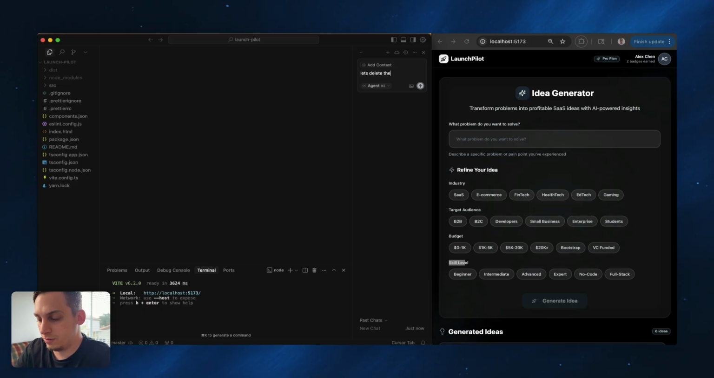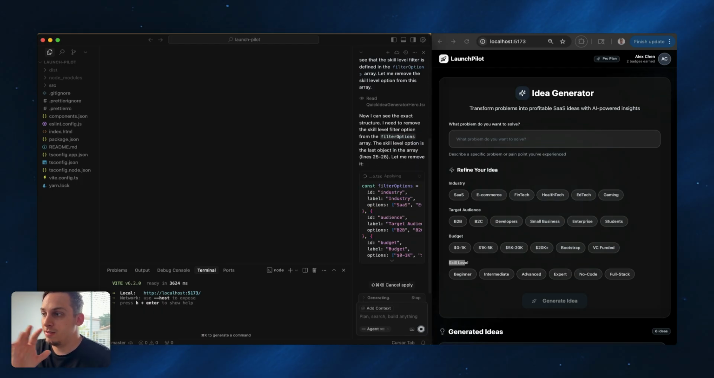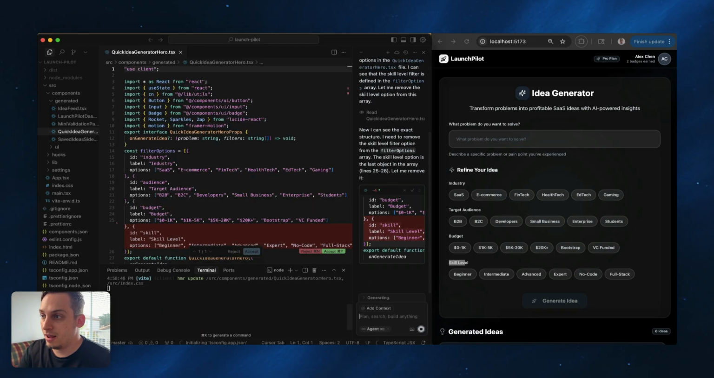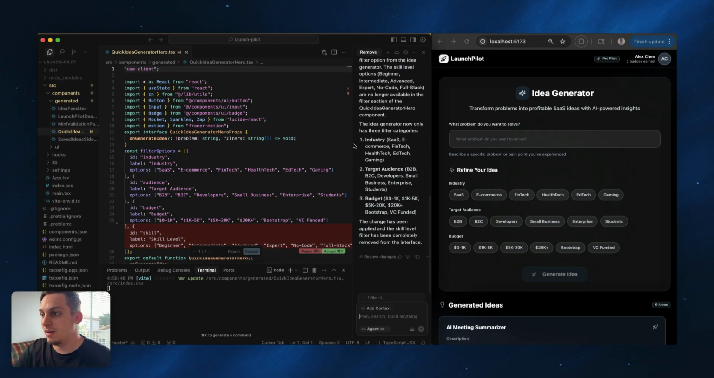Let's just put it in quotes. The skill level options in the idea generator, right? Click on enter, and then you're going to start seeing that the Cursor AI agent starts working. It's going to start giving you some steps. It found where it's located, and it sees exactly the structure. It can tell you what it has to remove. It removes it, and then it's going to ask you to confirm it so that it is inside of the code. So let's just click on this accept, and voila, it's gone.